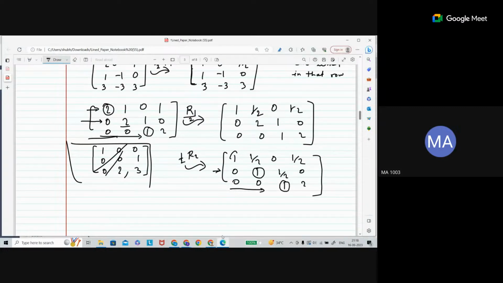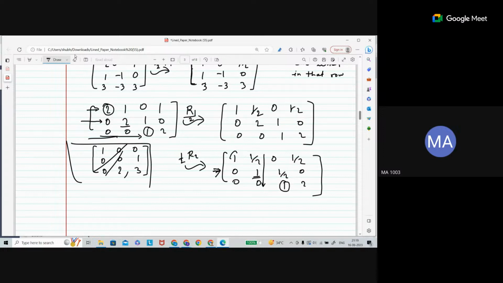The leading entry of the second row is this one. And which column is it in? This is the column. Let me erase it here. For the second row, the leading entry is going to be this one, which is 1, and this column contains your leading entry for the second row.